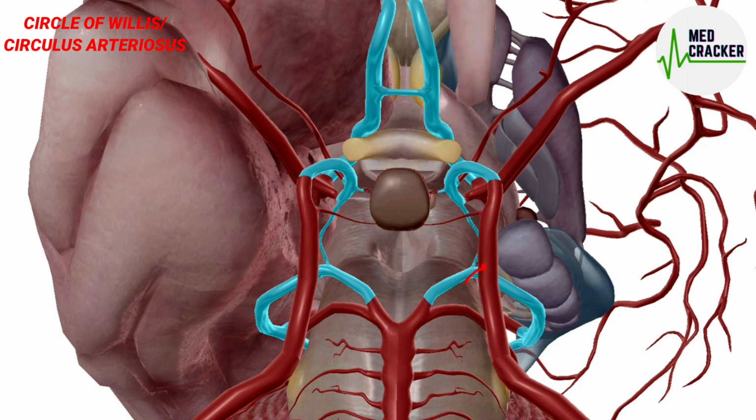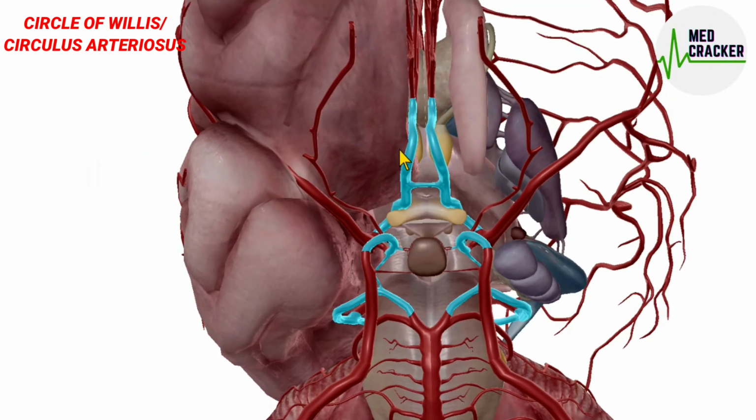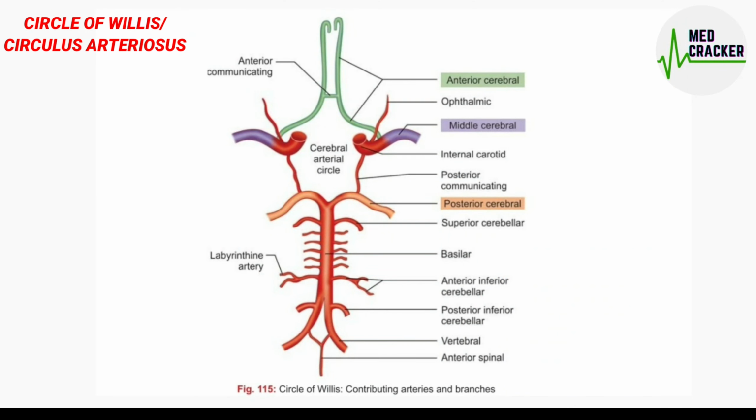So this hexagonal arterial circle is called the circle of Willis. It supplies the brain and serves as a channel of collateral circulation in any events of arterial occlusion. For simplicity, we can understand the circle of Willis by this figure. Here, this is the circle of Willis.